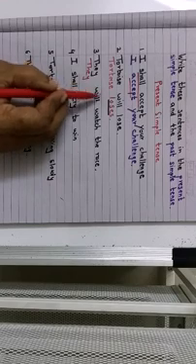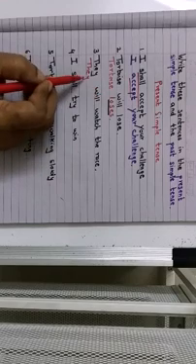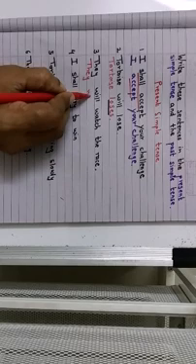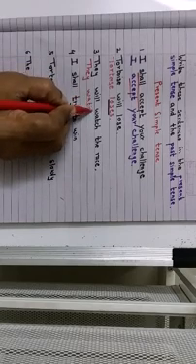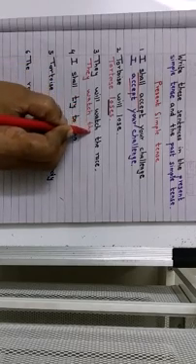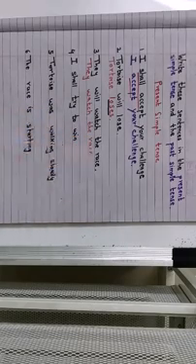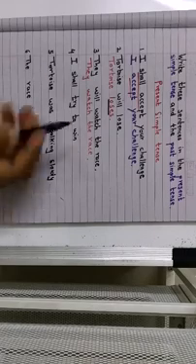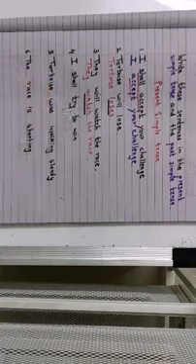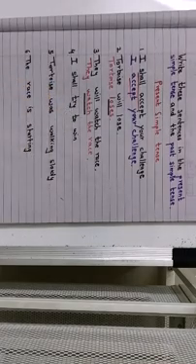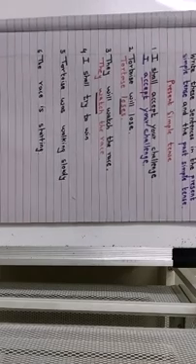Will is the auxiliary verb, helping verb. So, it is they watch the race. And you underline watch.